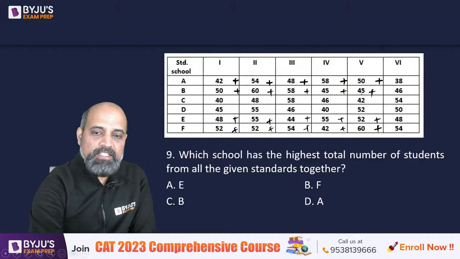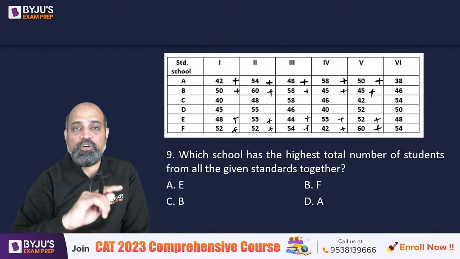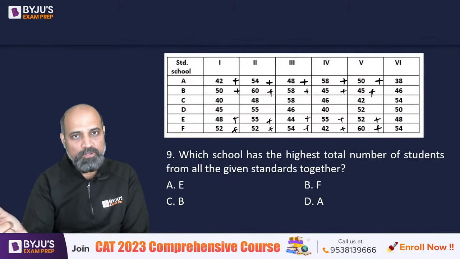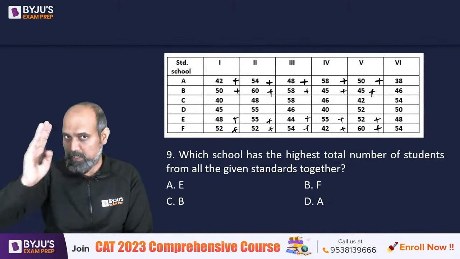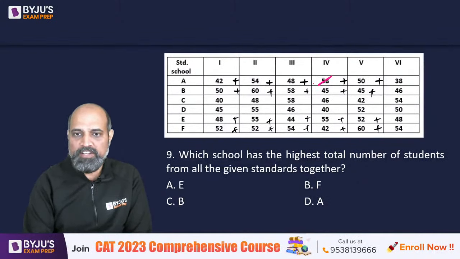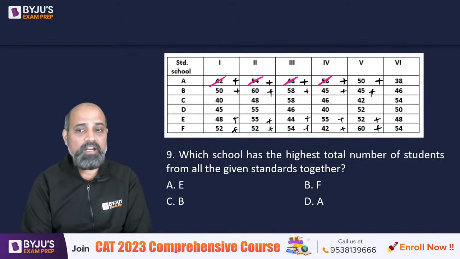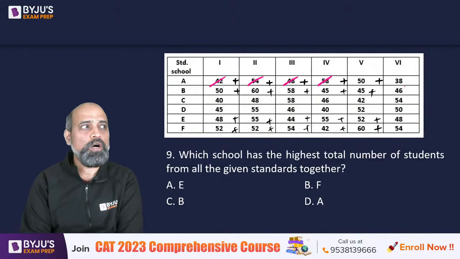So if I look at the first one, see, I'll use the same logic again. I am going to randomly choose the numbers so that the addition is easier. I am not going to add 42 plus 54 plus 48 in sequence, okay? So if I take 58 and 42, this is 100, and then if I take 48 and 52, that is another 100. So this is 202 so far. 202 plus 38 is 240 plus 50 is 290.